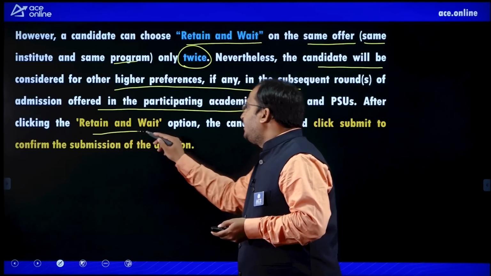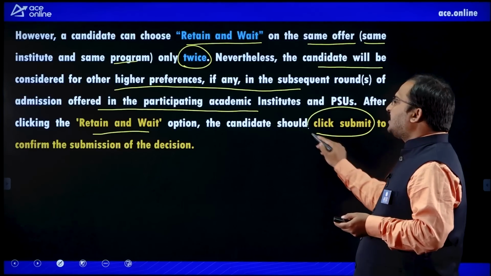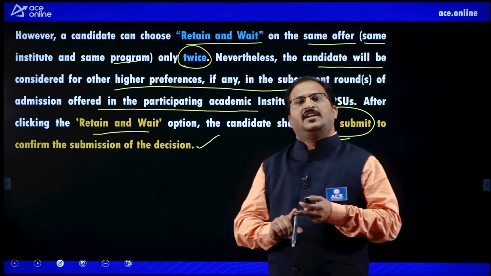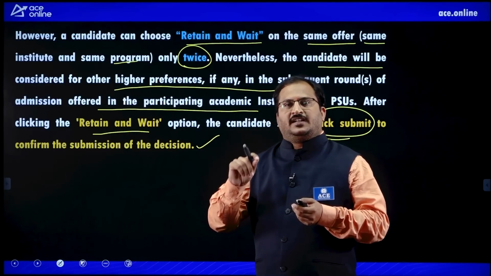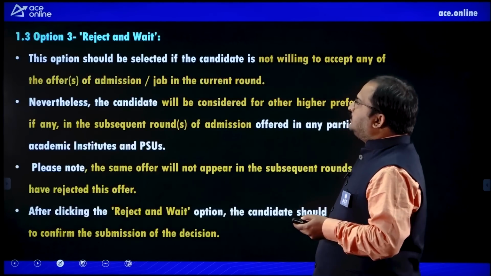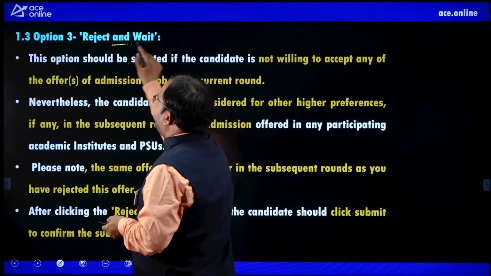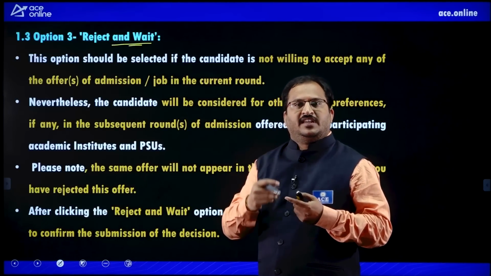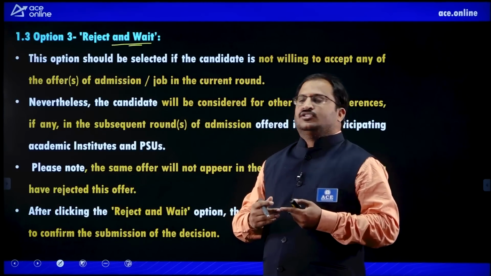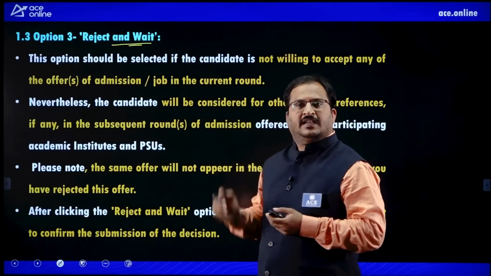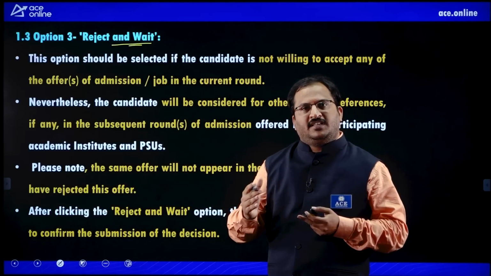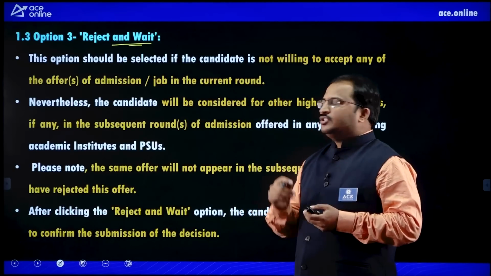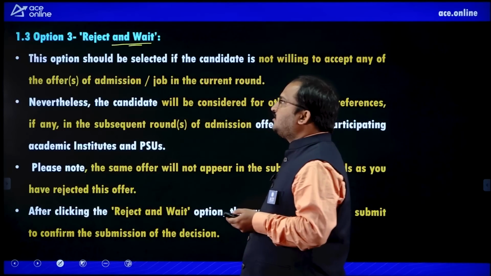After clicking the retain and wait option, the candidate should click the submit button to confirm the submission of the decision. So once you click the submit button, only then will you get the confirmation. Then the third option is reject and wait. See, when you are exercising this option, try to be very careful, dear students. When you are rejecting an offer, that means you are completely rejecting that offer. In the further rounds, you will never get that option again. So try to remember that when you are exercising the reject and wait option.